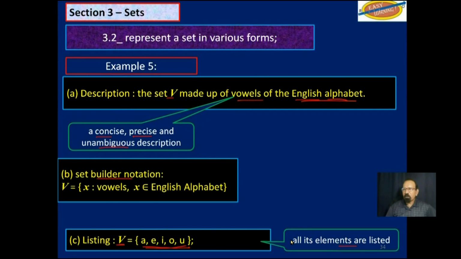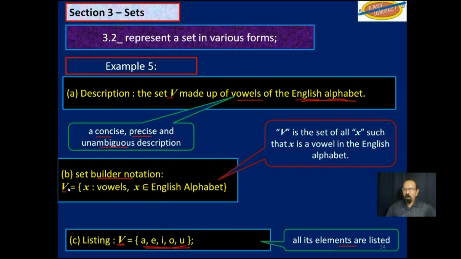Now the set builder notation, again, V is the set of all x such that x is a vowel in the English alphabet. Now I know there may be some people who do a little advanced English and they may say, well, you leave out Y. All right, normally we don't count Y as a vowel. It's a special case. So we will leave it out for now.